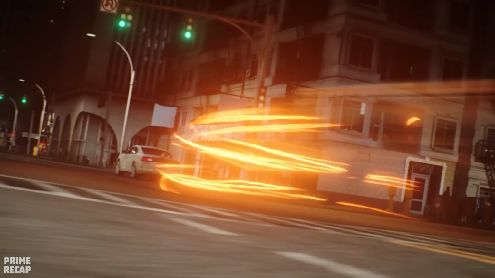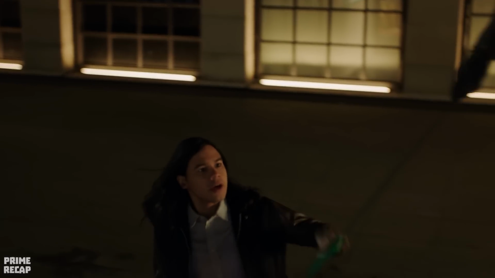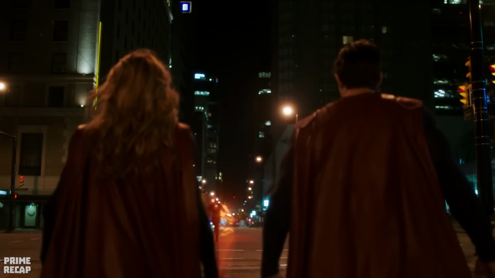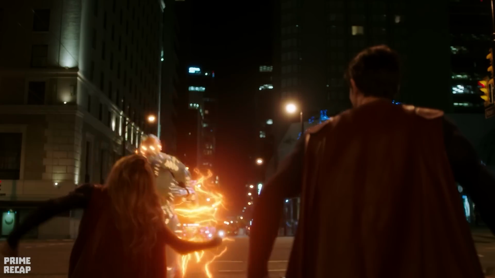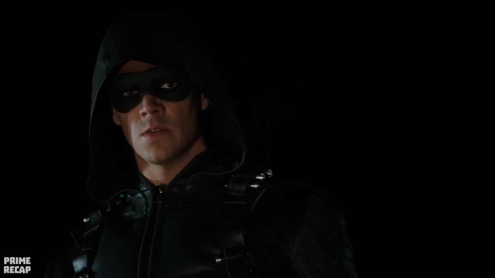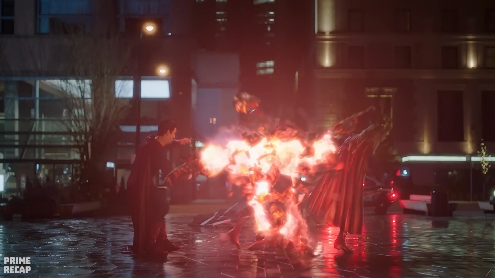While Flash tries to lure the robot into a trap, Cisco contacts Green Arrow and reveals that he has created a virus capable of resetting it. The challenge now will be to get that virus into the android, since its body is completely impenetrable. Seeing Oliver being followed by the target, Supergirl knocks him out with a punch and enlists Superman's help to hold off the creature while Barry shoots an arrow into its eye. In this way, the Archer manages to insert the virus into Amazo's operating system and the robot is destroyed.